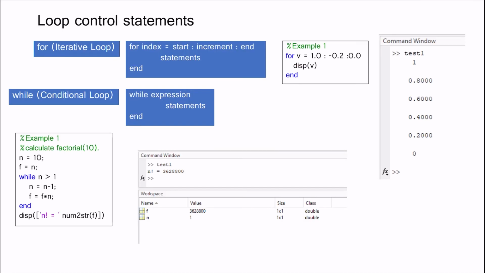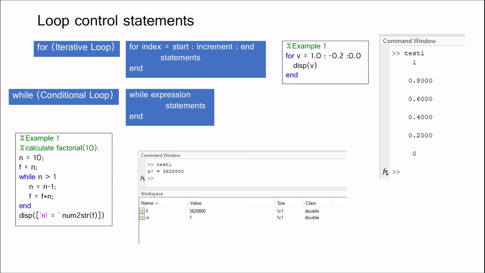There may be a situation when you need to execute a block of code again and again several times. In general, statements are executed sequentially. Loop statements allow us to execute a statement or a group of statements multiple times. In MATLAB, there are two types of loop statements, the for loop and the while loop. First start with the for loop.